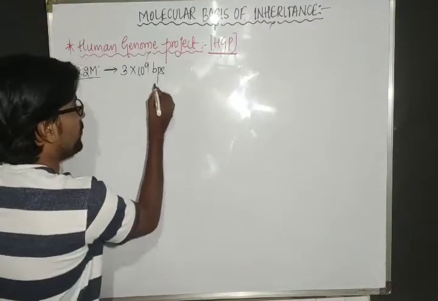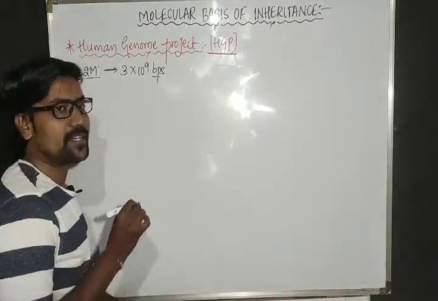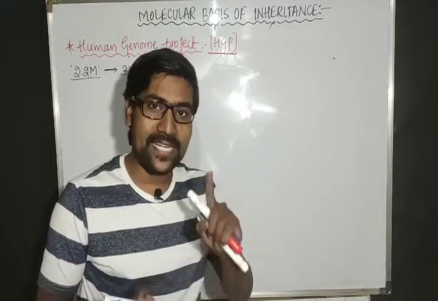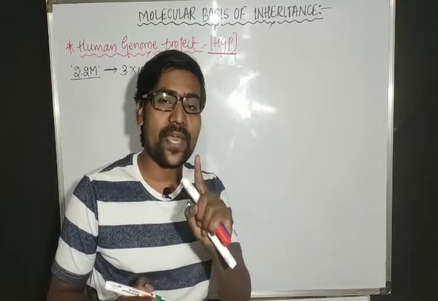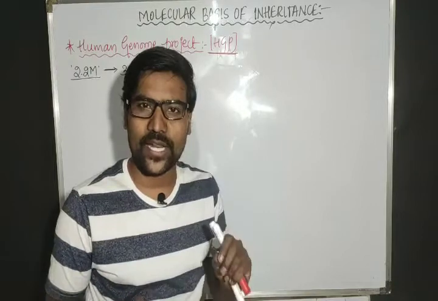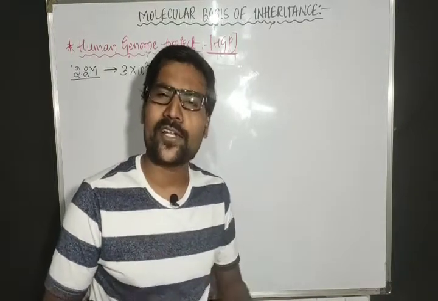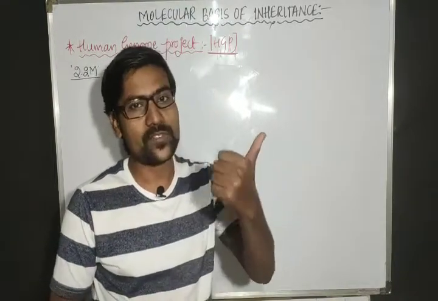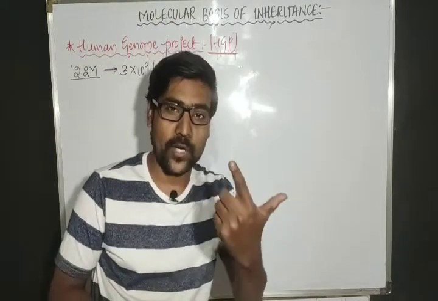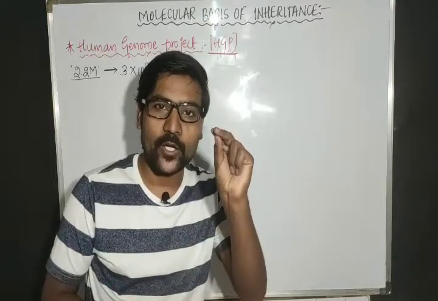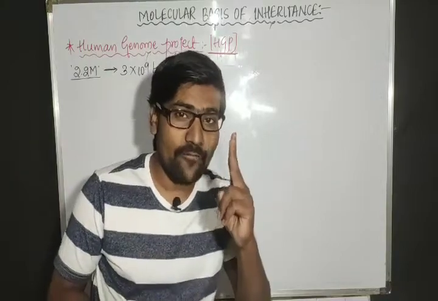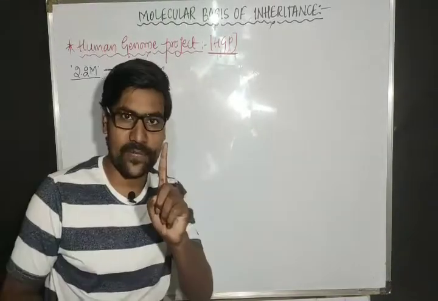Okay, let me go to the next step. What actually is a base pair? A base pair is a pair made up of 2 nucleotides. One base pair means 2 nucleotides. What actually is a nucleotide? One nitrogen base, one pentose sugar, and one phosphate. All three together form a nucleotide. Two such nucleotides form one base pair.